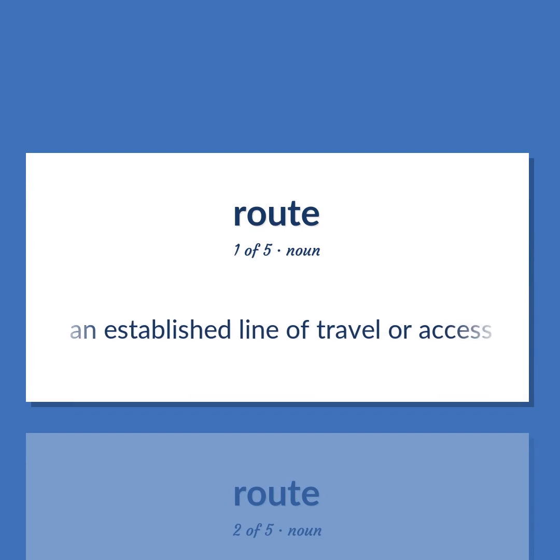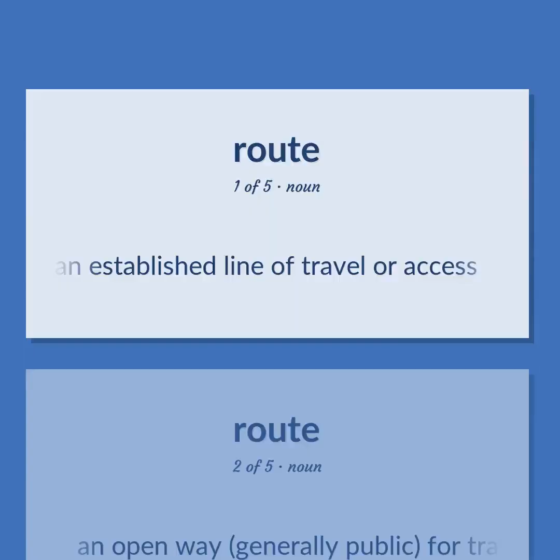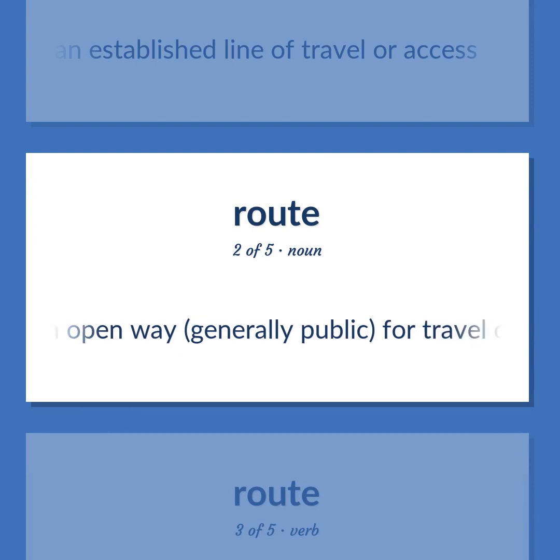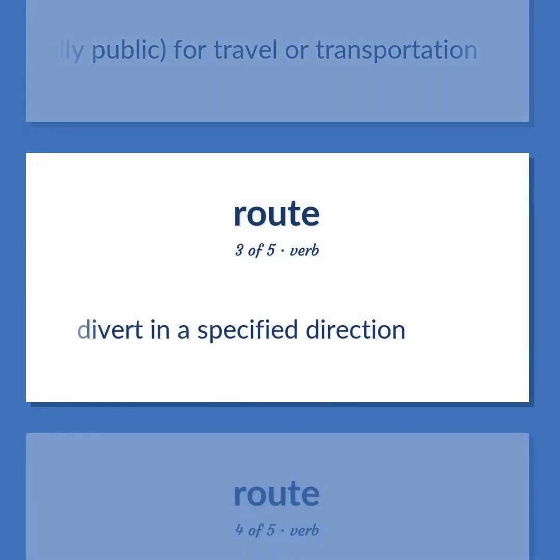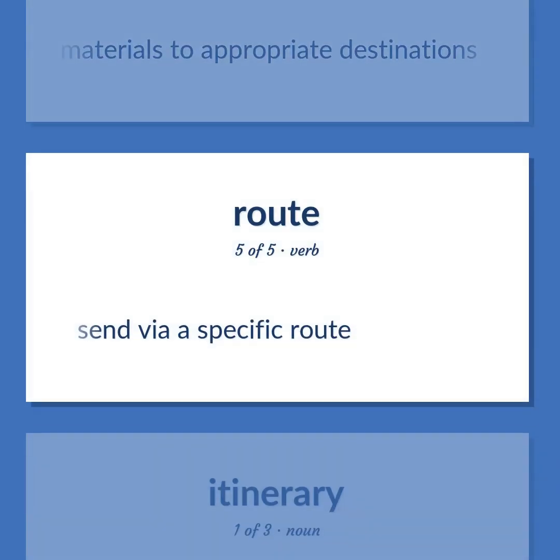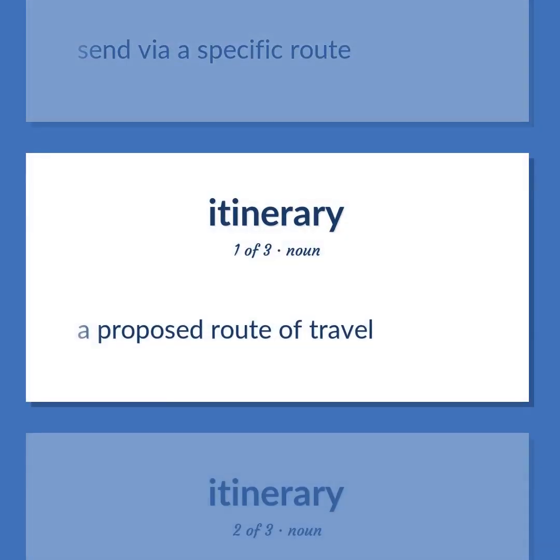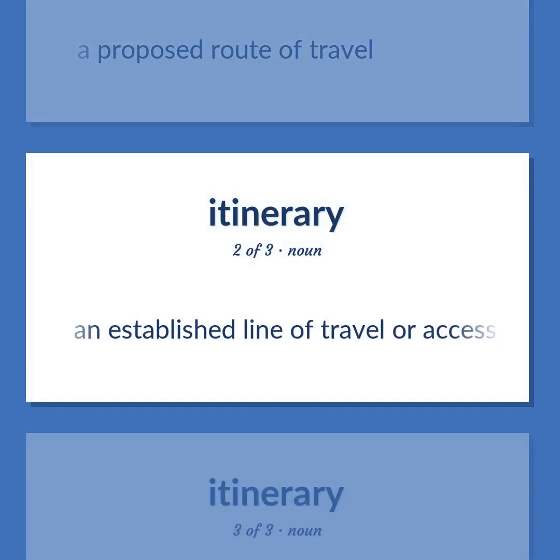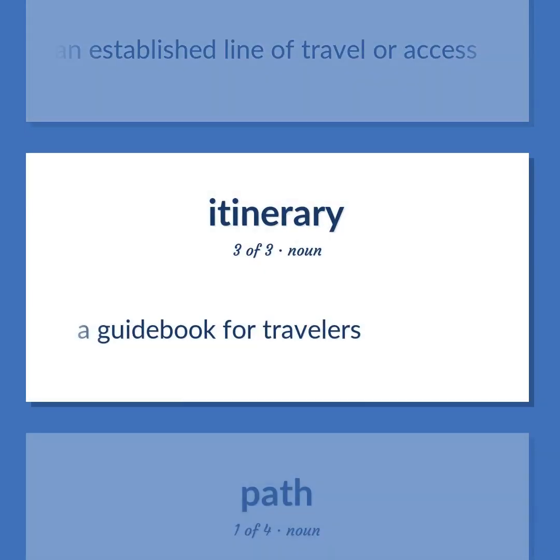An established line of travel or access. An open way, generally public, for travel or transportation. Divert in a specified direction. Send documents or materials to appropriate destinations. Send via a specific route. A proposed route of travel. An established line of travel or access. A guidebook for travelers.